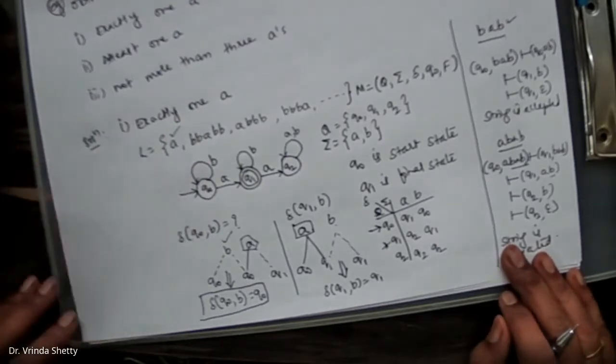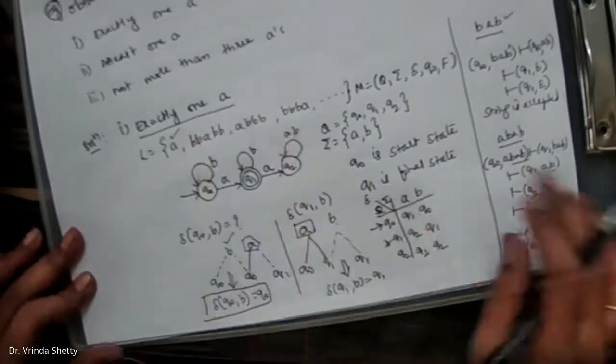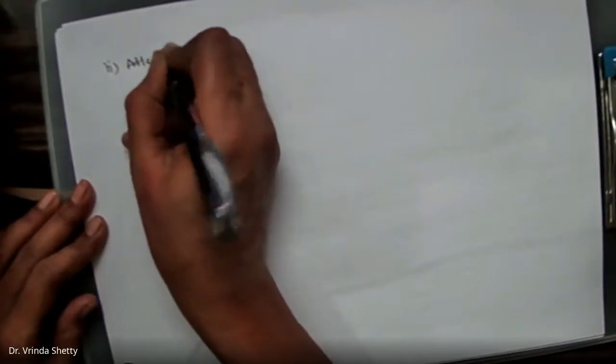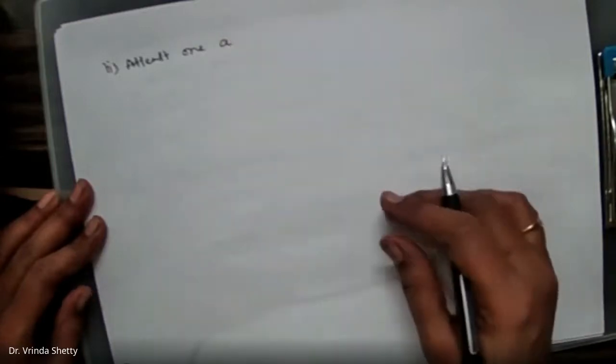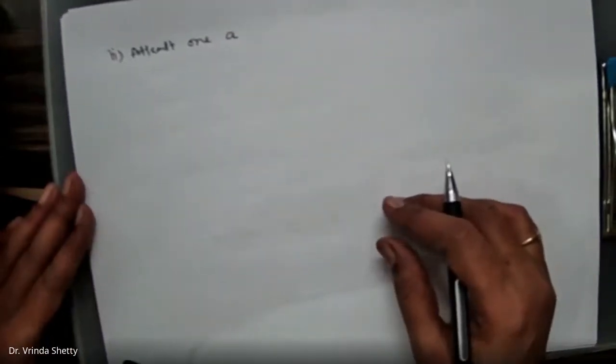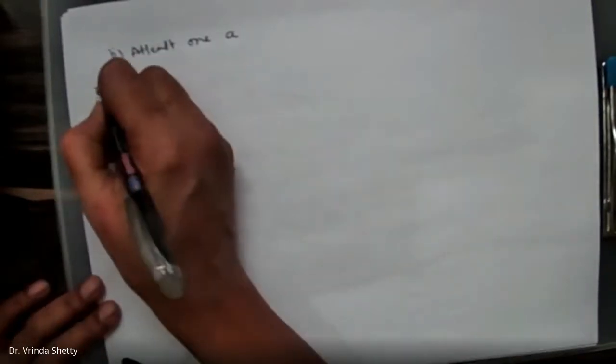Next, I'll go to the next problem. At least one A. See, in this question, the difference is that earlier it was exactly one A. Now we'll check at least one A. At least one A means if a minimum of one A is there, then the machine should go to a final state and the string has to be accepted, else the string has to be rejected.